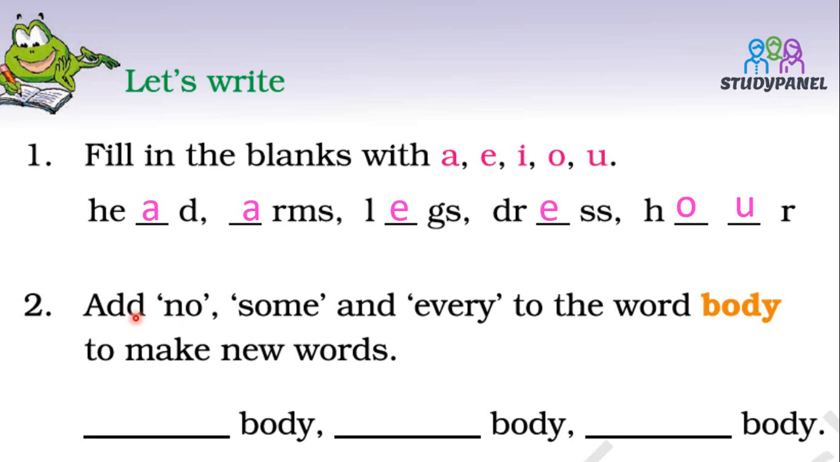Now we have to add no, some and every to the word body to make new words. See here, body, body, body. We have to add these three words. So it is nobody, means no one. Somebody means somebody is there. Everybody means everyone.